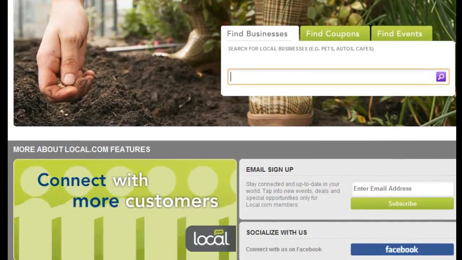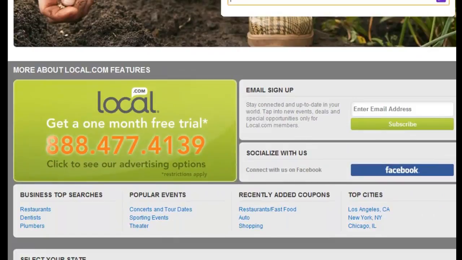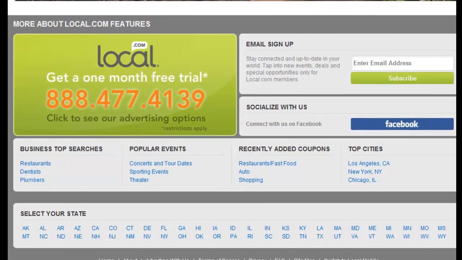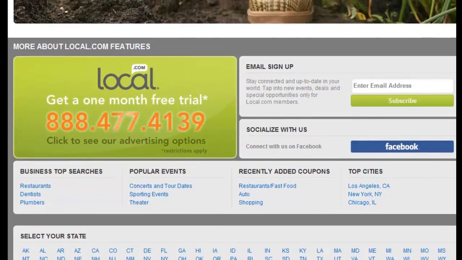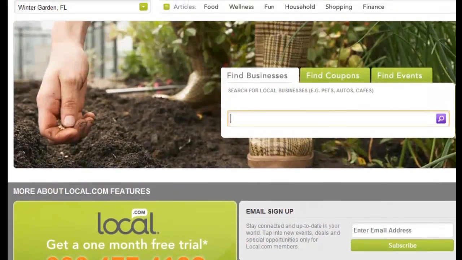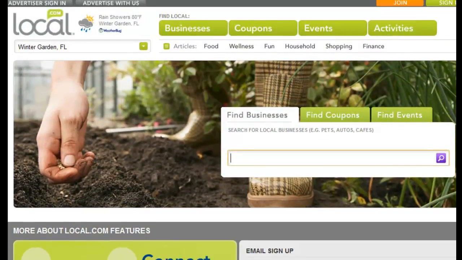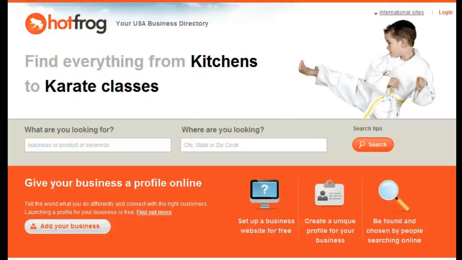So local.com is one of them. All right, and you just list under your specific category. You list based on your state, and you'll find that you'll start getting traffic to your website. So you want to monitor that, and you'll know once they index you in their site, because you'll get tons of traffic to your site. Okay, here's another one for you. It's actually called Hot Frog. Hot Frog is really a great website. Hot Frog is basically the same thing. So there are tons of these out there. In fact, there's probably about 1,500 different local directories. Of the ones that are really working well, that are very powerful, these are some of the top ones.